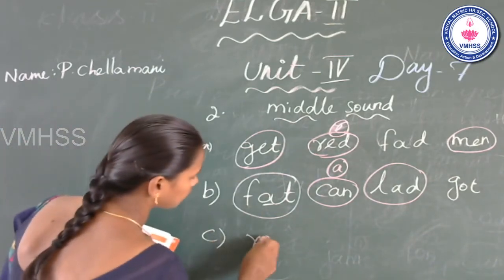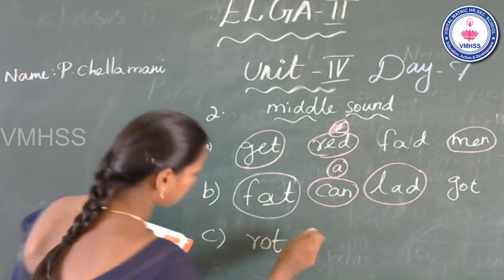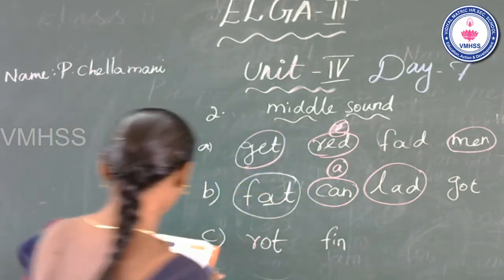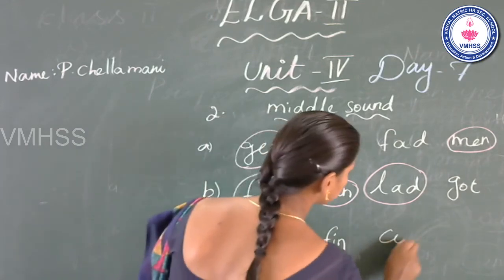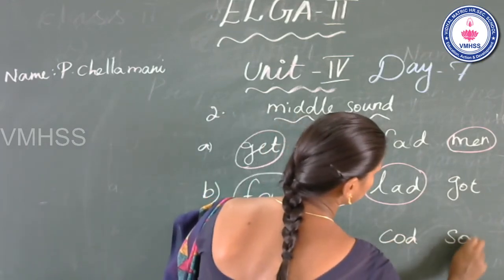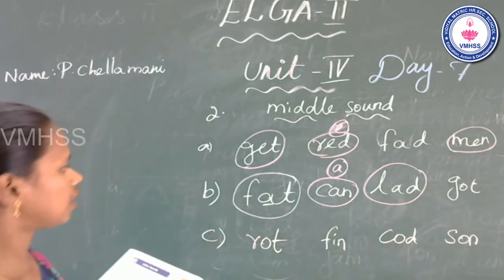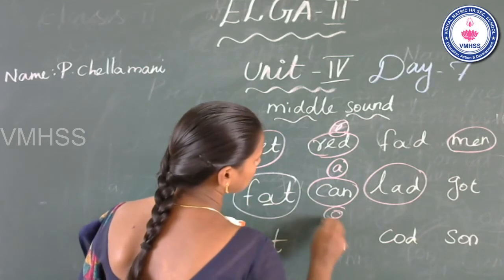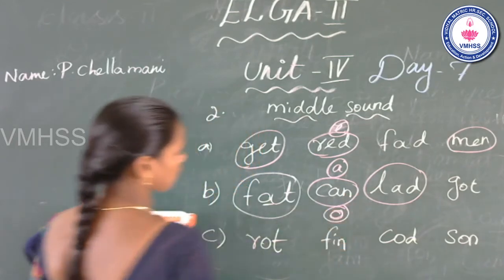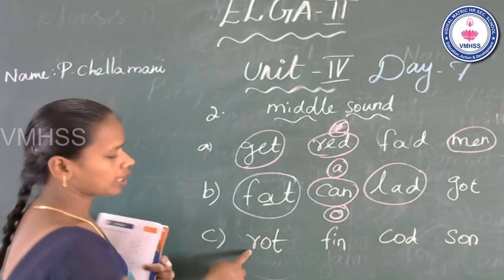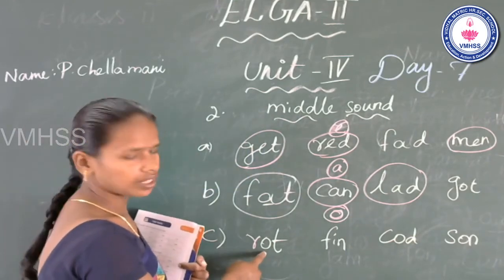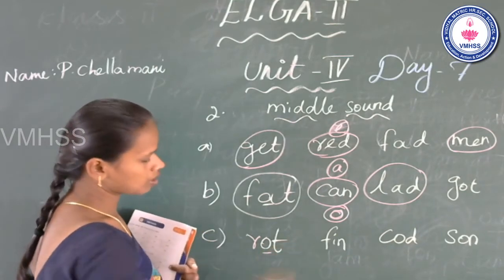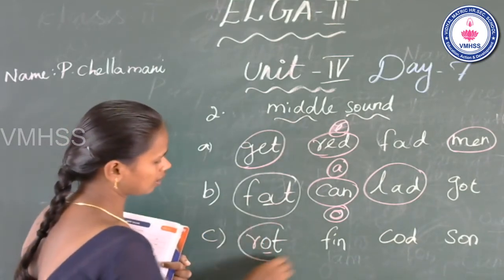Rat, fin, cat, sun. Now I say the middle sound a. That is the sound a. See the first one, rat. Beginning r, middle a, end t. This word have middle sound a. So you can circle it.